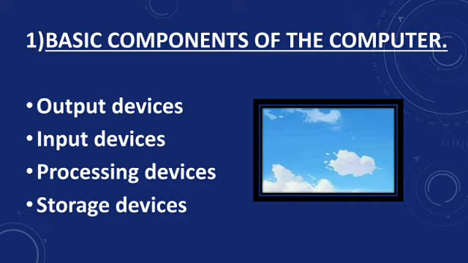Basic components of the computer. First one is output devices. What is output devices? These devices are used to receive the processed information and signals from the computer. By using these output devices we can receive the processed information and we can receive the signals from where? From the computer.